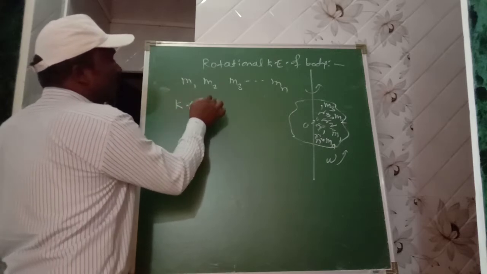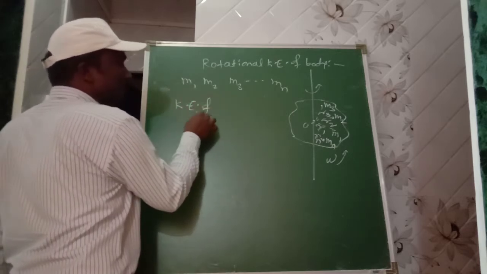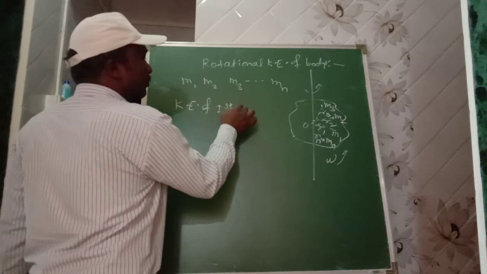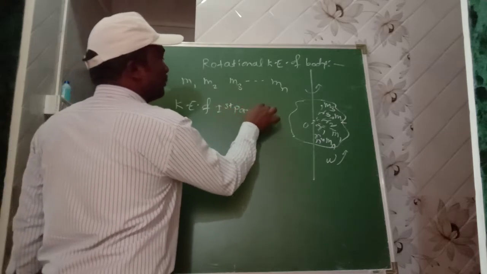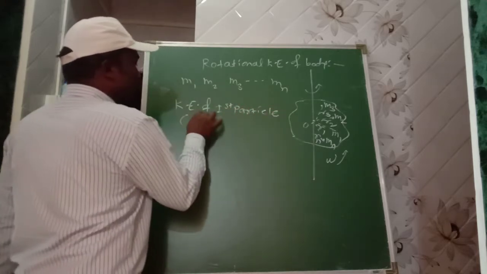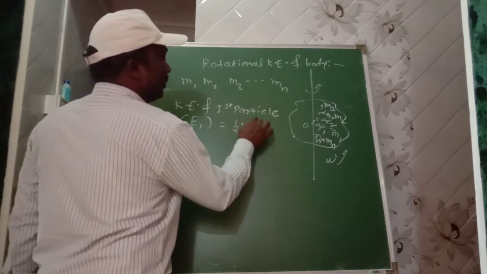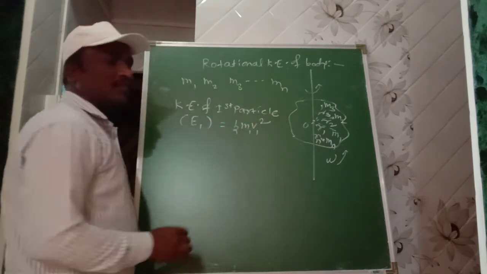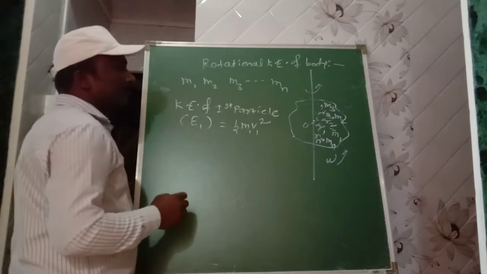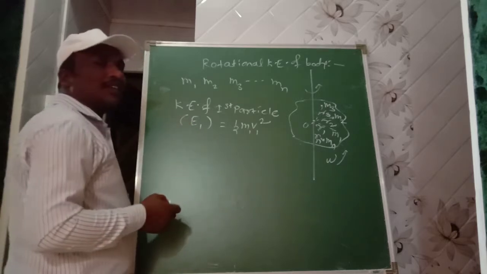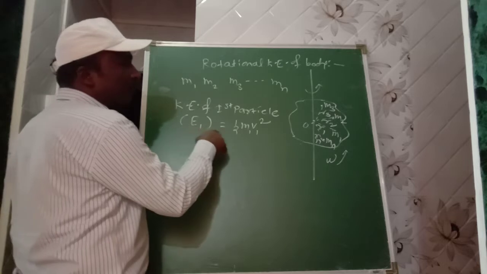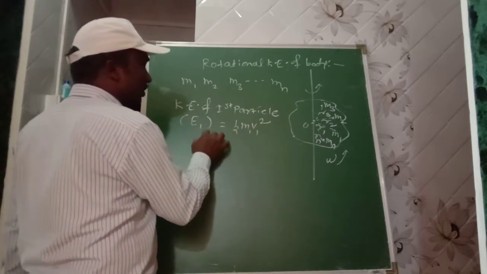Translation kinetic energy of the first particle is given by, the symbol is E1 equal to 1/2 m1 v1 square. This is the kinetic energy of the first particle. That is, this kinetic energy is the translation kinetic energy of the first particle. E1 equal to 1/2 m1 v1 square.